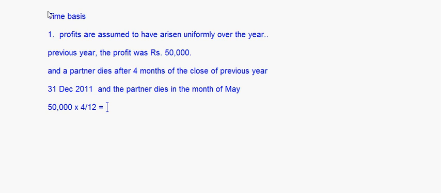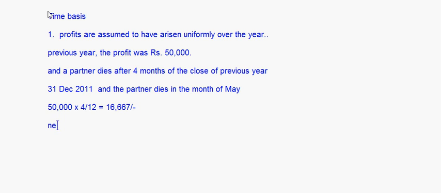So we'll do like this: 50,000 into 4 divided by 12 comes to something like 16,667, let's say, right? So this is the amount of profit up to that 4 months, right?